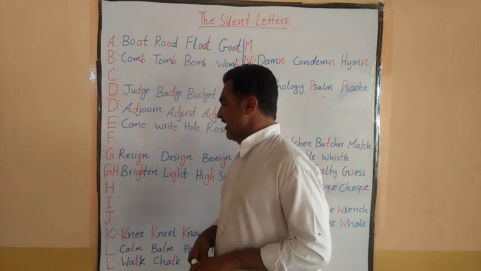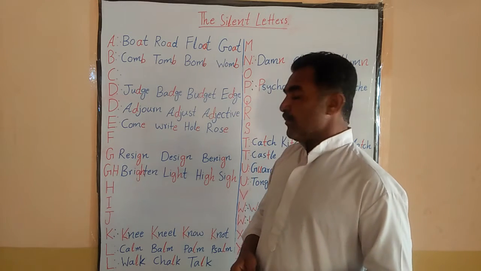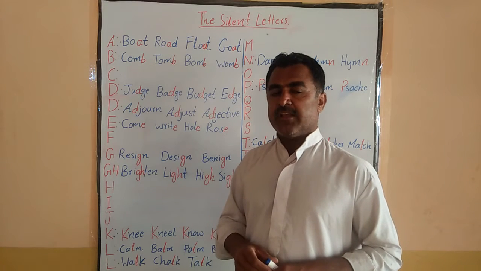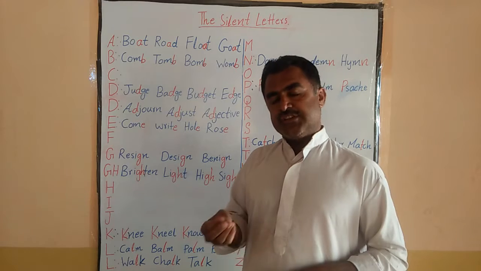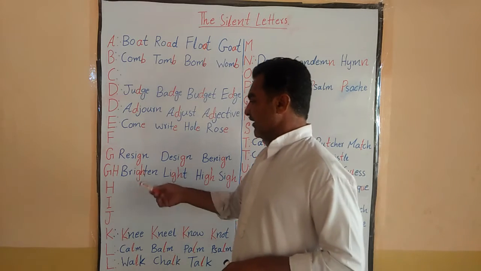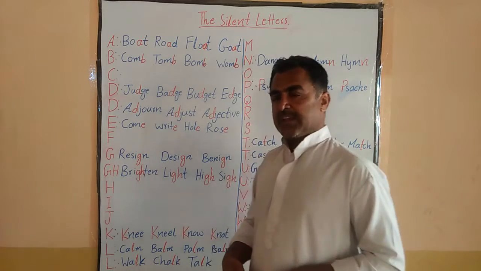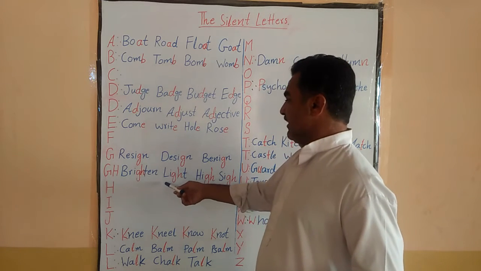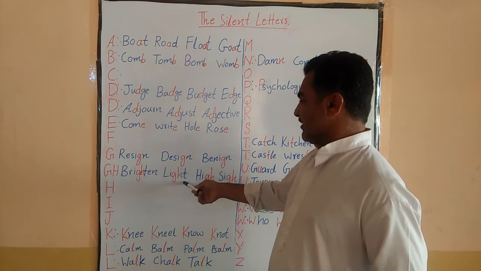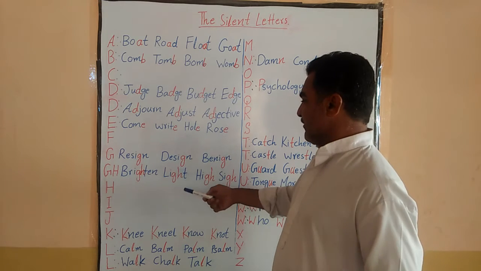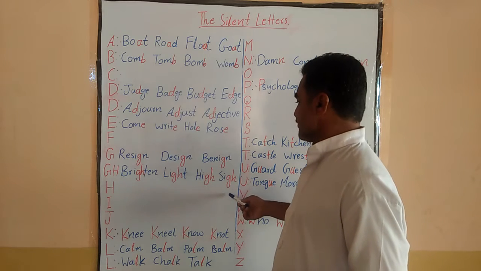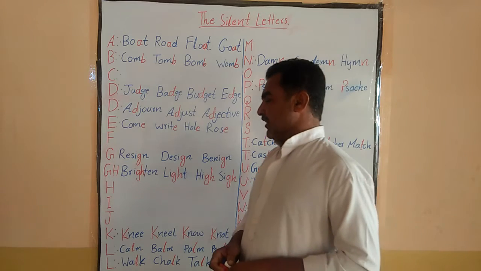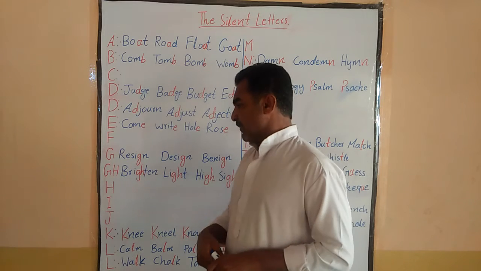Now let's talk about GH. Whether it is the beginning, the middle, or the end of the word, after I, GH is silent. I mean both these letters are silent. Like Brighton, you see it is the middle of the word. Light, again the middle of the word. And high, sigh, now these are the end of the word. So that's why after I, GH is silent.